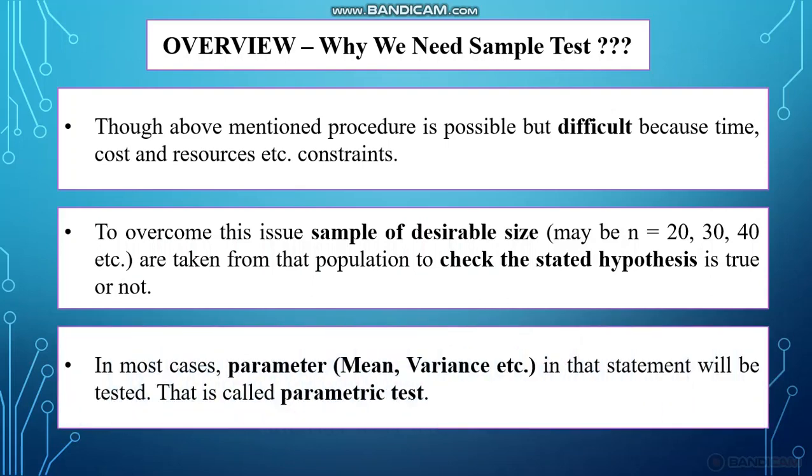So in most cases the parameter, that is mean or variance in the statement, will be tested. So this is called a parametric test. In the previous statement you can see we are saying average mark, average income, like that. So average means mean. That is the parameter. So we want to test the statement about the parameter, so it is called a parametric test.